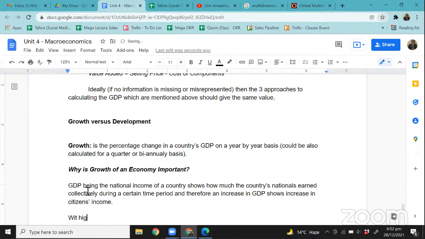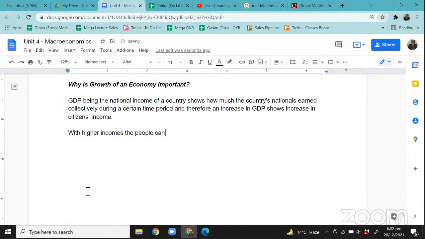So with higher incomes, these people can afford better quality products, goods and services, which will eventually increase their living standards, right? This is simple, right? So that's the idea.